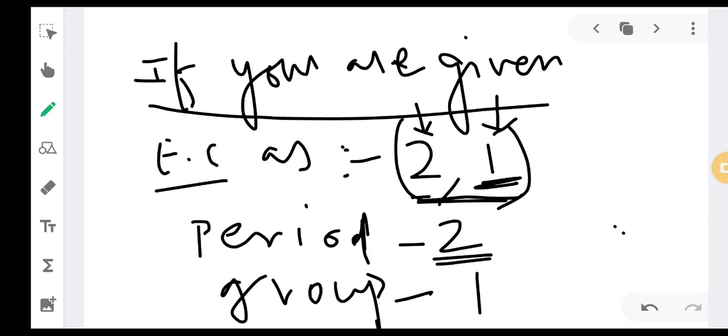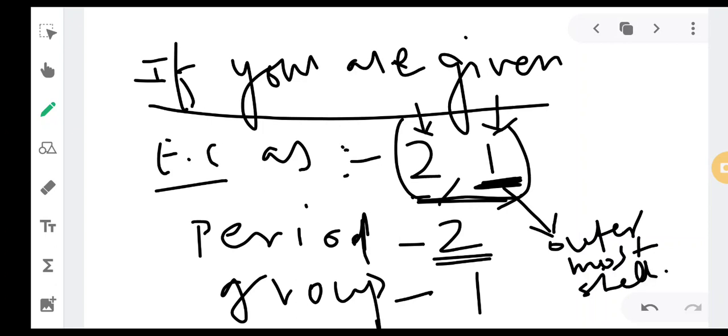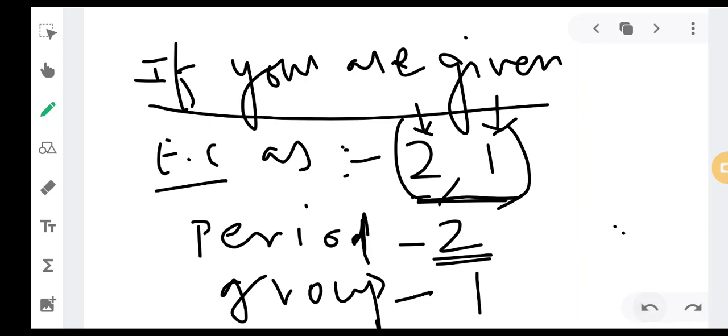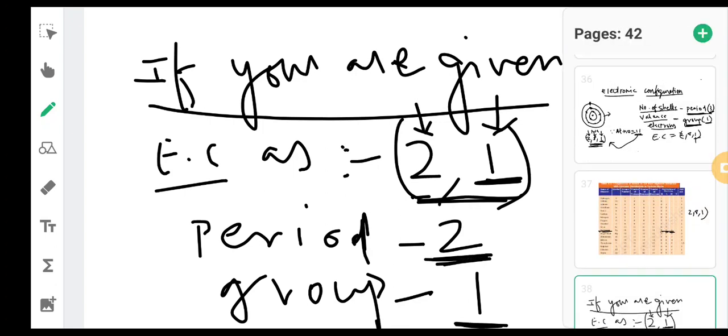Which is the outermost shell? The right hand side, the last shell. This is the outermost shell. Okay. So how many electrons are in the outermost shell? It is nothing but 1 electron. So the number of electrons in the outermost shell will be the group number, meaning the element will be in that group. Which period will it be? Second period and first group.